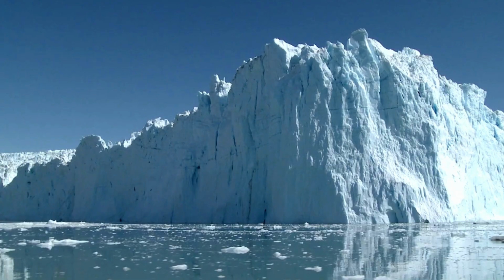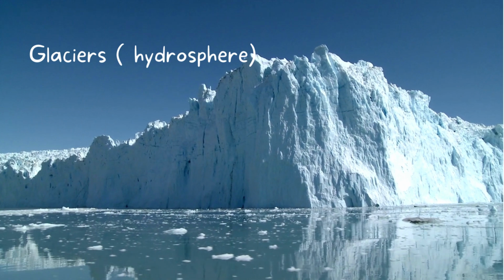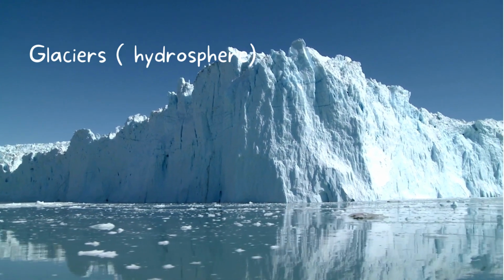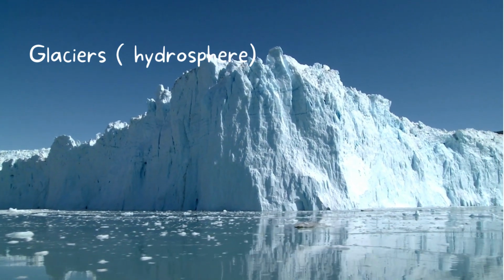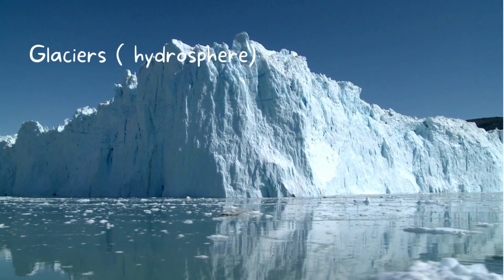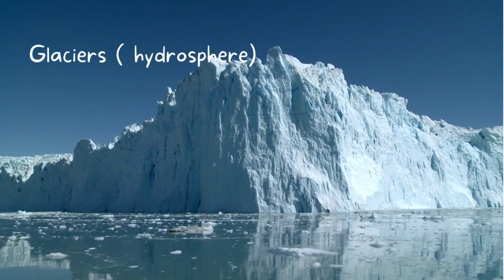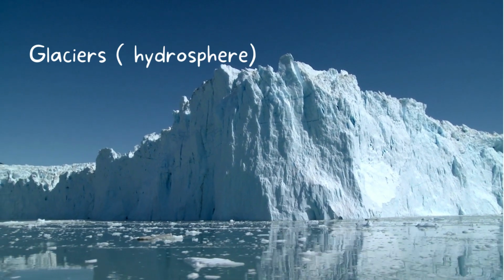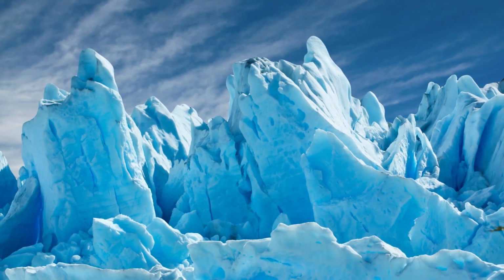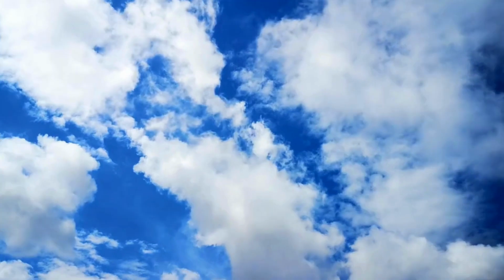Now, we will talk about the hydrosphere. As we know, oceans and rivers and these water bodies. But the new one here is the glaciers. Glaciers look like mountains of ice, as it is water in the solid state. Here we have the atmosphere.